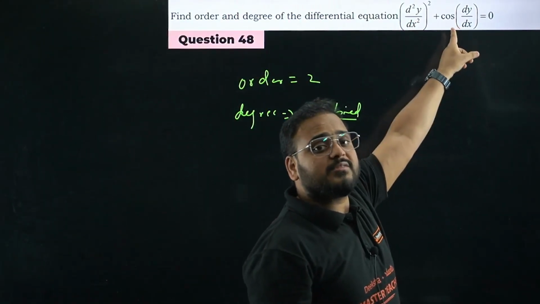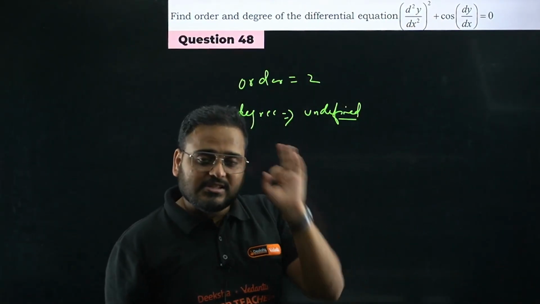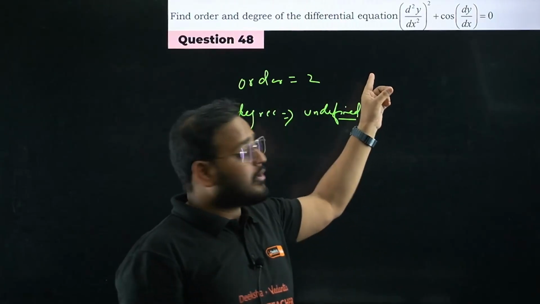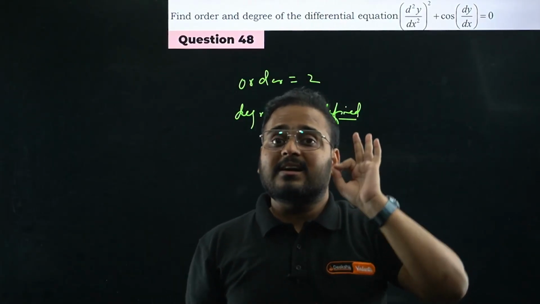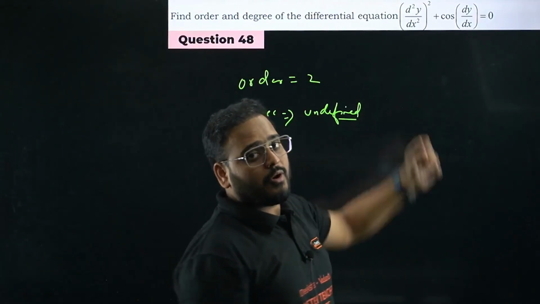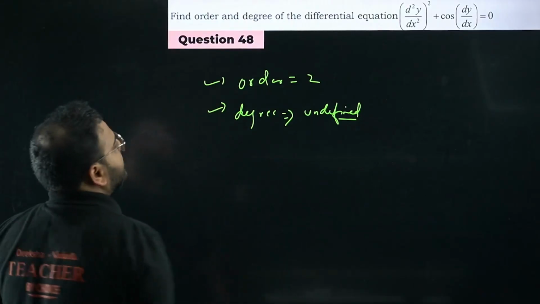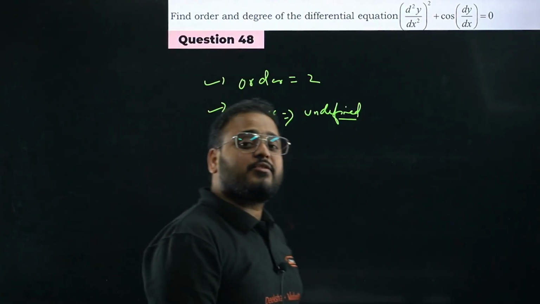Why not degree? Because this function is cos. I told you in the differential equation, degree will exist only when the given equation is in terms of polynomials of derivatives. Got it? So answer is degree undefined, order is 2. It is a 2 marker actually. Yes, they asked the question for 2 marks.